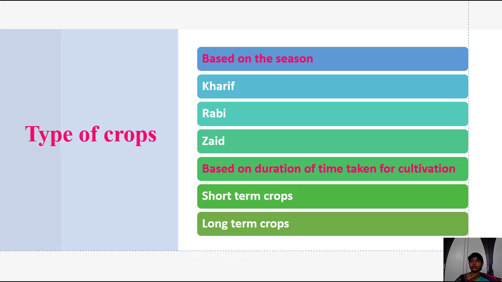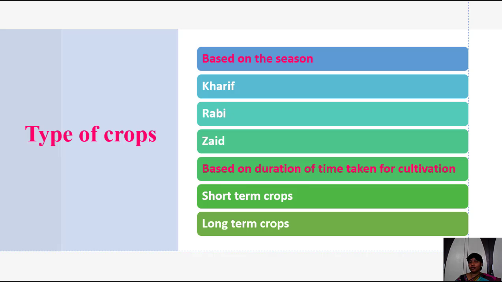What about Zayad? Zayad crop is a summer crop. Mainly we grow the crops at the time of summer, that is April, May. Zayad is summer crop. Rabi we start in December, and Kharif we start in the month of July. These are the seasonal crop types. Based on the seasons, we divide the crops into three categories: Kharif, Rabi, and Zayad.